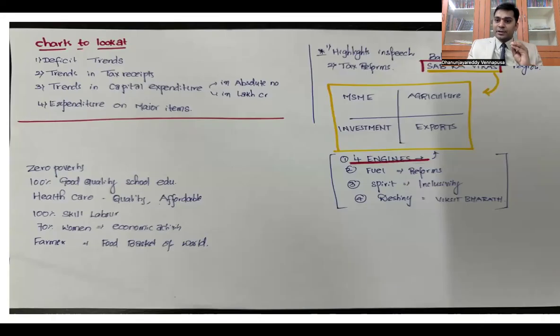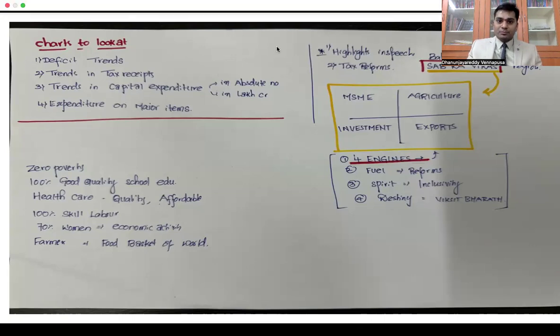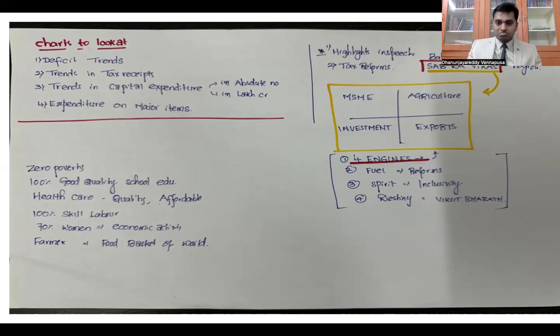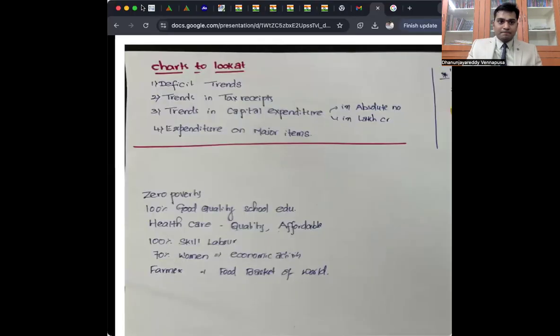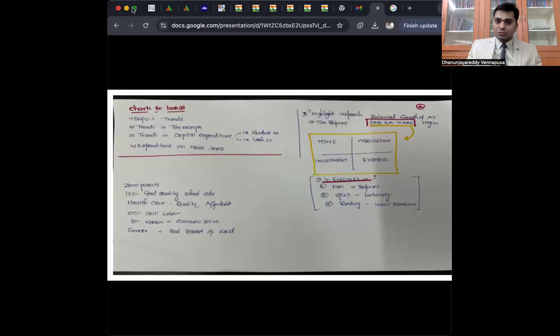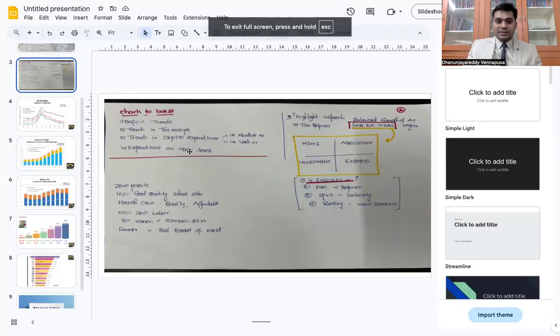Direct taxes are greater than the so-called indirect taxes in the country. I will show you this at a later point. Direct taxes are greater than indirect taxes.